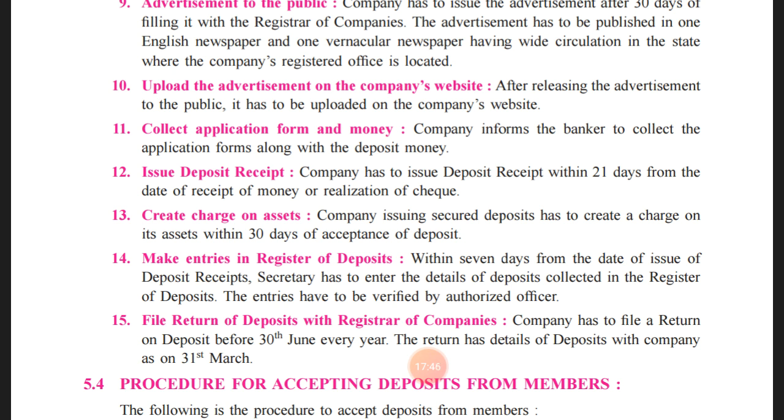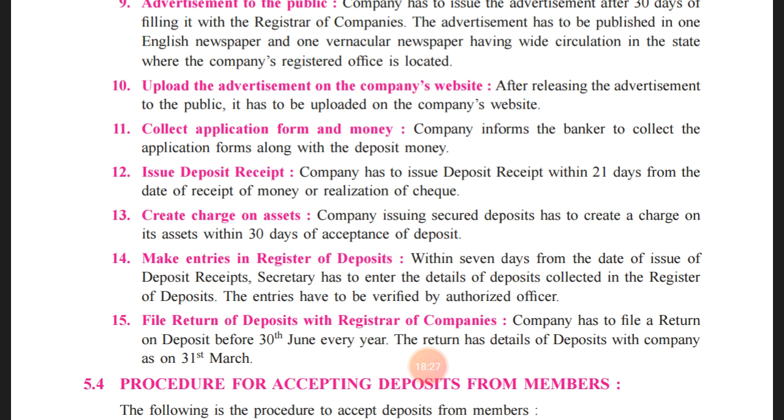Each and every piece of information related to the investor, like the name of the company, address of the company, the name of the investor, address of the investor, the total amount that they have deposited, the rate of interest that they will get, the time duration for which the amount has been invested, the total amount that needs to be paid, the date of maturity, and behind the deposit receipt all the terms and conditions related to the investment made by the depositors in the company. Then again the signature of the directors and the company seal will be there on the receipt,